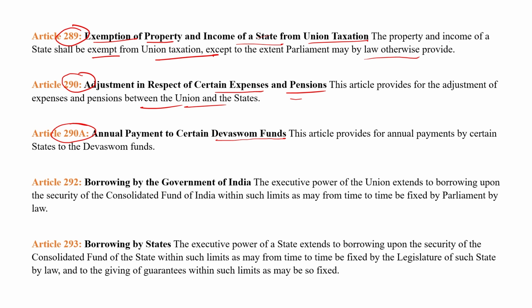Article 292, borrowing by the Government of India. The executive power of the Union extends to borrowing upon the security of the Consolidated Fund of India within such limits as may from time to time be fixed by Parliament by law. So it is explaining the borrowing feature of the Government of India, that it can borrow within a limit which is fixed by Parliament from time to time.